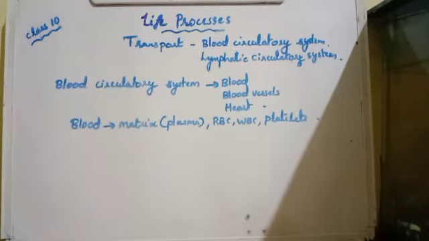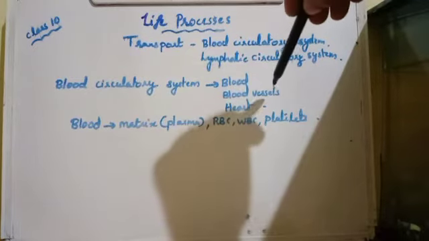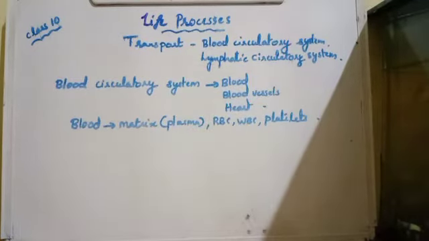The components of the blood circulatory system are blood vessels and heart. These are the main components which make the blood circulatory system. What each of these does and what their functions are, we are going to study in detail. First is blood.